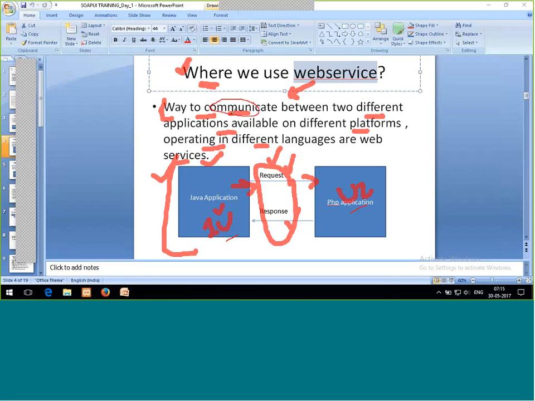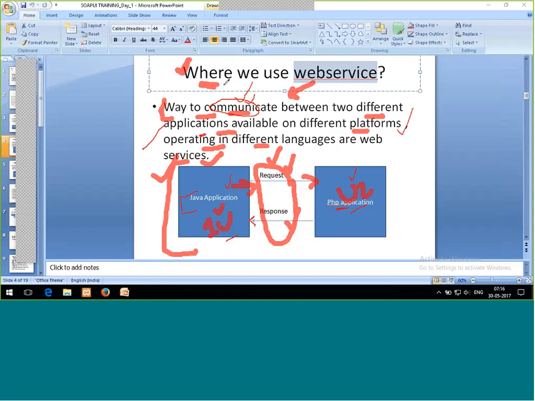Communication means request will be sent from user 1 and then user 2 is going to send back some response. Between two different applications, or instead of applications you can also say users, working on different platforms, on different operating systems. Language means, say, a PHP based application or a Java based application. If they both are communicating, then it is a web service and we are using it for communication purposes.